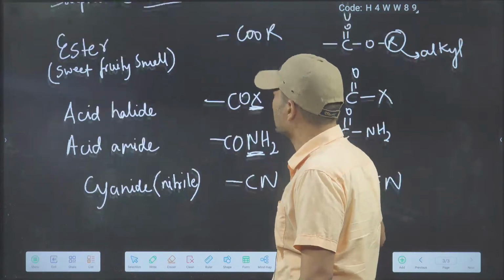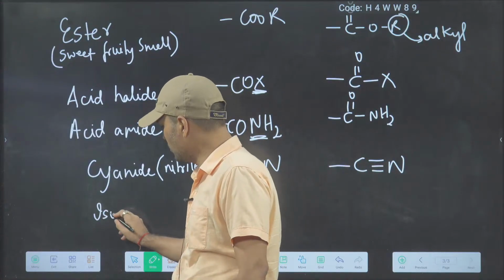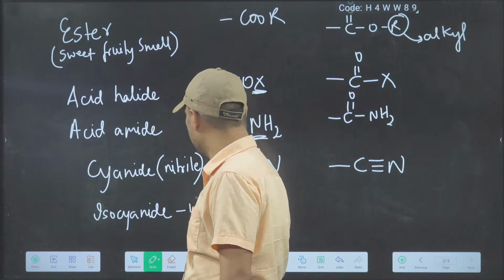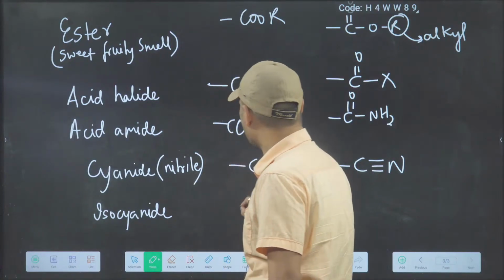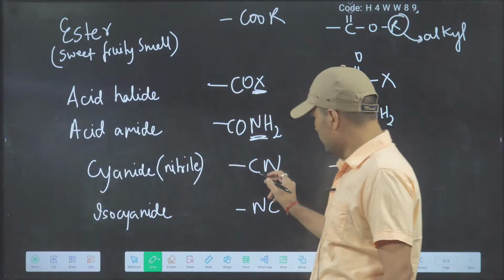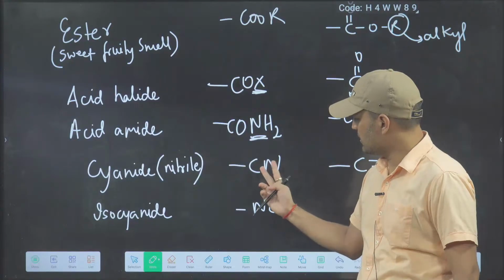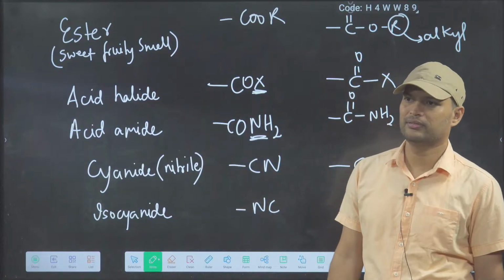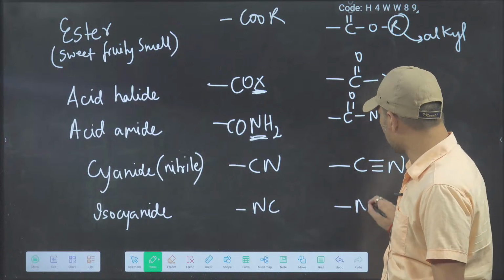Apple seeds, cyanide, isocyanide. Now see, isocyanide, you can also write isonitrile, NC. So you will find here written CN, here written NC. Sir, you have just reversed. Here carbon connected, here nitrogen connected. Now this is only known as isocyanide.